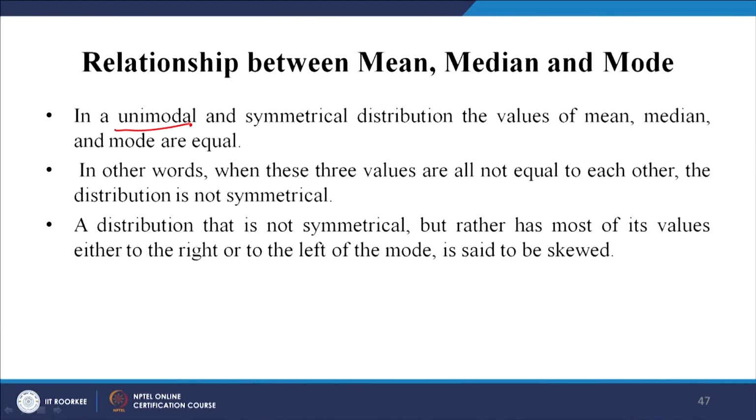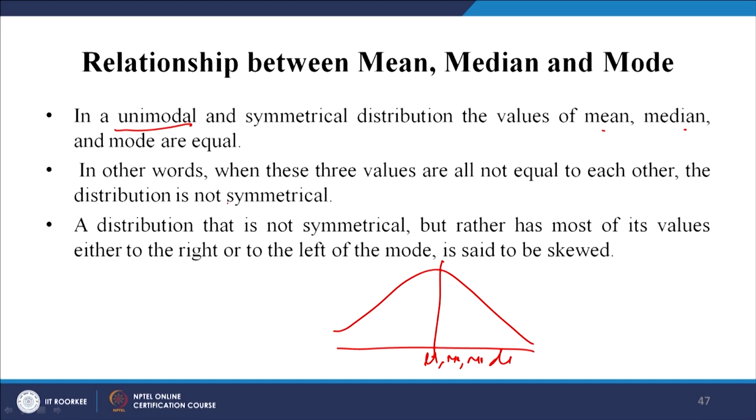In a unimodal distribution, why is it called unimodal? One mode. When there is only one mode and the data is symmetrical, the values of mean, median and mode are equal. In other words, this is what happens in a proper normal distribution. This is what we are saying: mu, median and mode all lie at the same line. In other words, when these three values are not equal to each other, the distribution is not symmetrical. Now, that is very interesting.